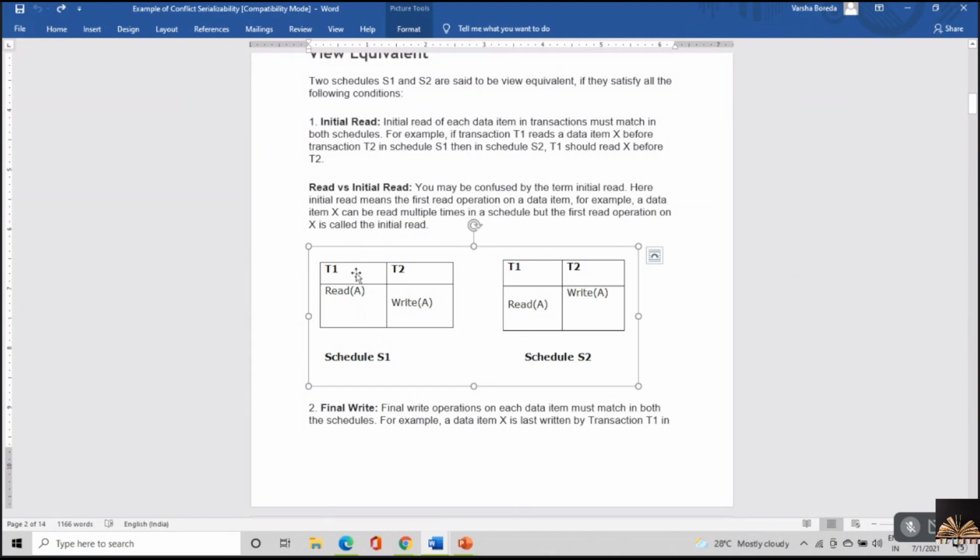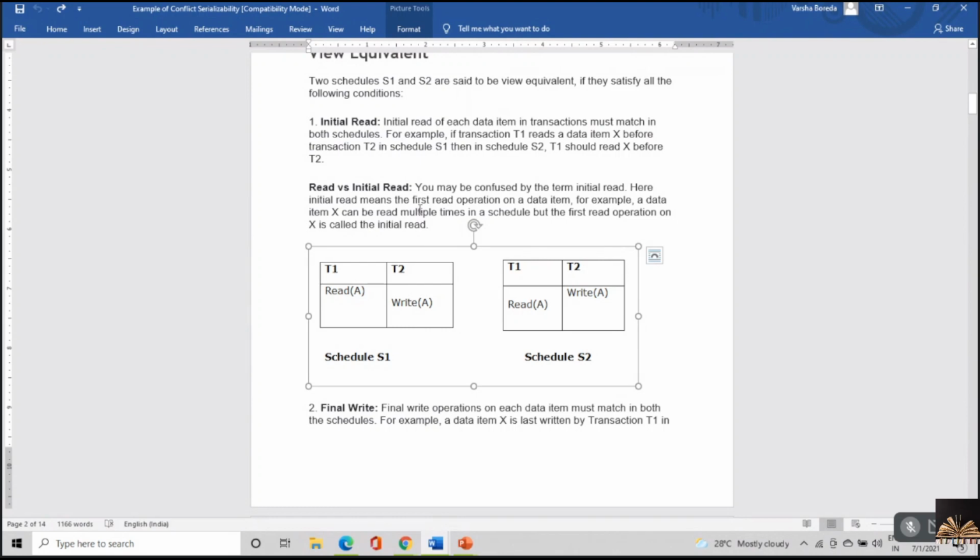So I have got two transactions here, T1 followed by T2, and here also T1 followed by T2. So T1 is reading the initial value of A. Here also T1 is reading the initial value of A.